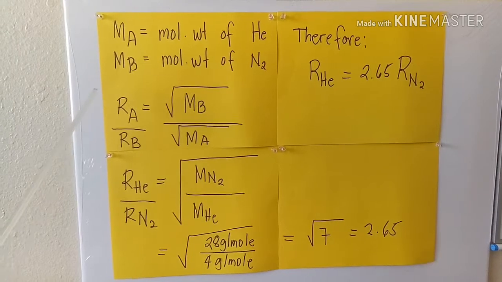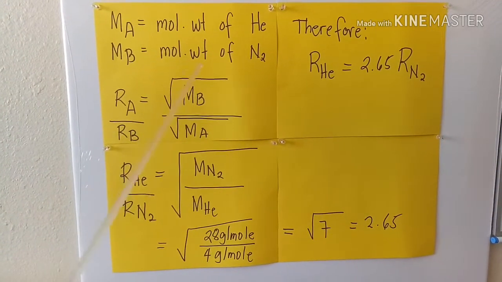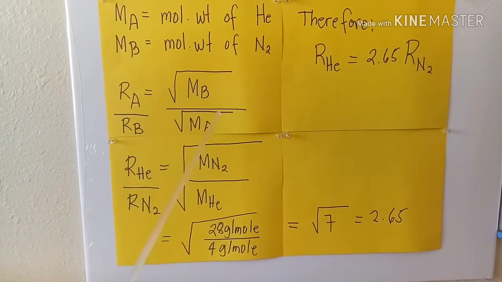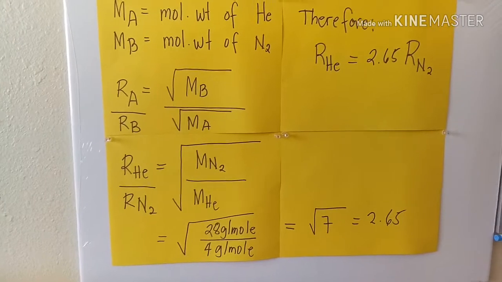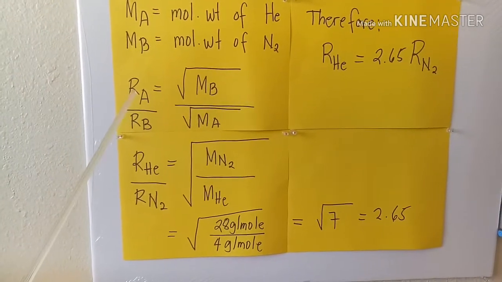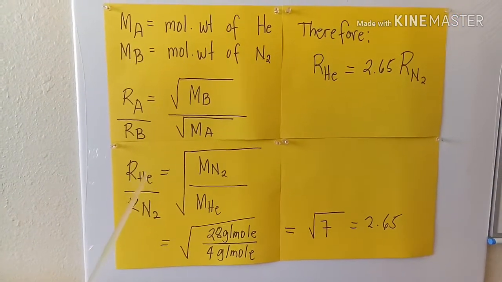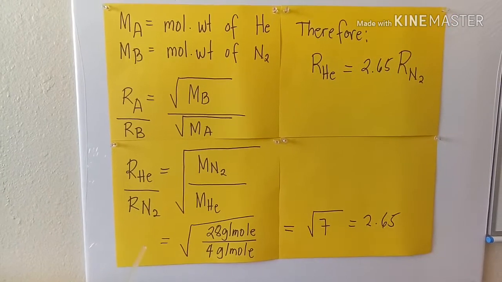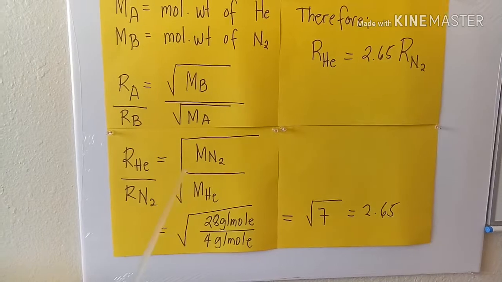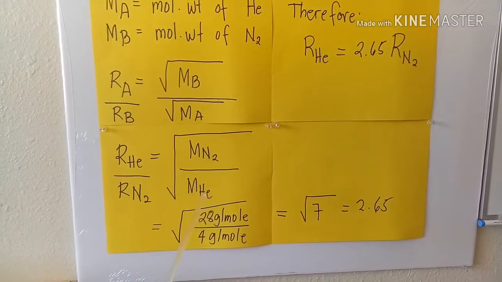So our equation will be R sub A over R sub B equals the square root of molecular weight of gas B all over the square root of molecular weight of gas A. So in our problem, the lighter gas is helium, so we'll just write here the rate of diffusion of helium all over the rate of diffusion of nitrogen is equal to the square root of molecular weight of nitrogen all over the molecular weight of helium.